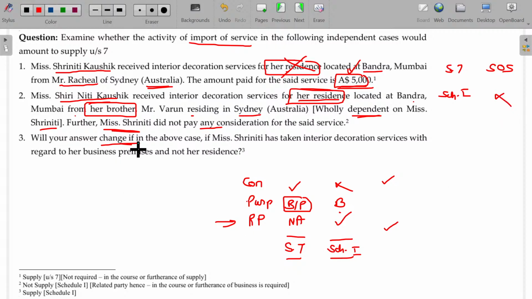Will your answer change if in the above case, Miss Srinidhi has taken interior decoration services with regard to her business premises? Consideration missing, no problem. And business, yes, business purpose satisfied, related party. Then in this case, Schedule number 1, this is supply of service. Is that clear? Okay.